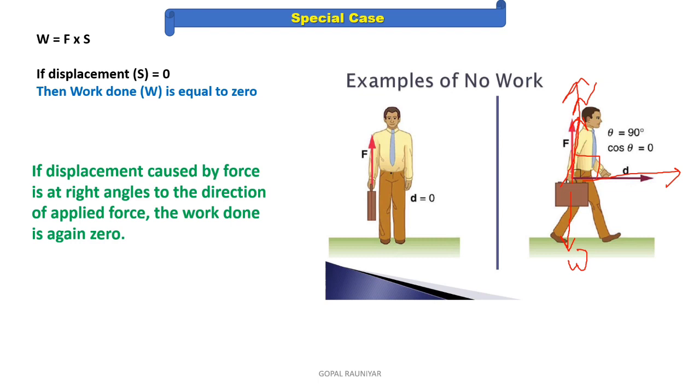So in this case also the work done is 0, and you will study in detail in your next class. For now you have to remember that if the displacement caused by force is at right angle, means 90 degree, to the direction of applied force, the work done is 0. Okay,